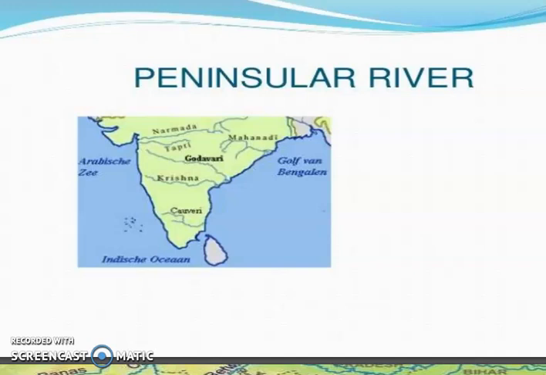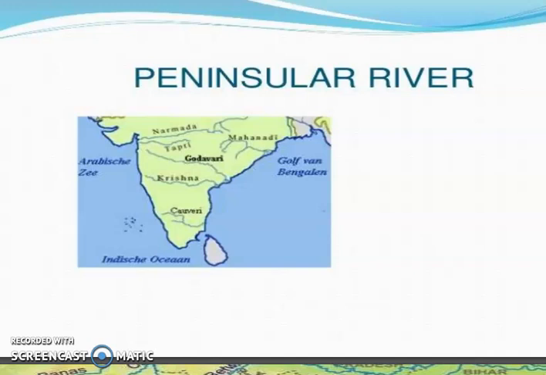As you can see in this image, Narmada, Tapti, Krishna, Godavari, Kaveri, Mahanadi, these are all examples of the peninsular rivers, because you can see these rivers are flowing from the peninsular region of India only. Basically, these rivers are formed from the Western Ghats of India, and they run from north to south close to the western coast also. But some of the rivers form from the central highlands also.